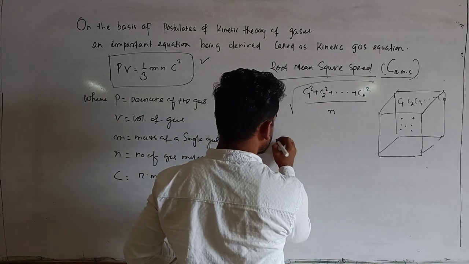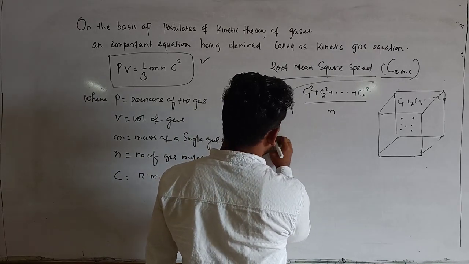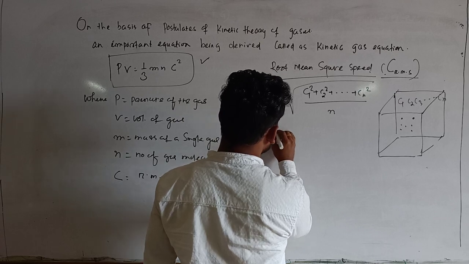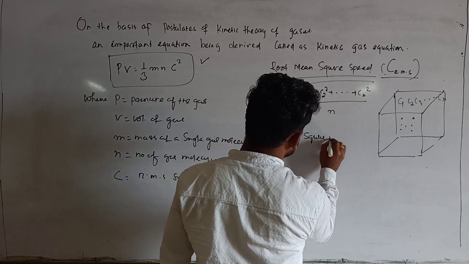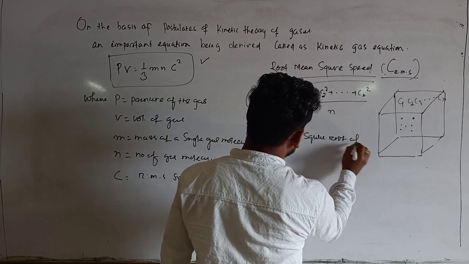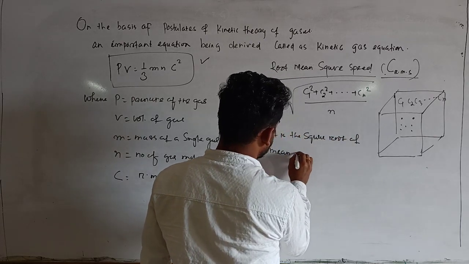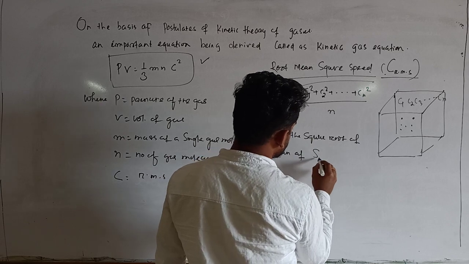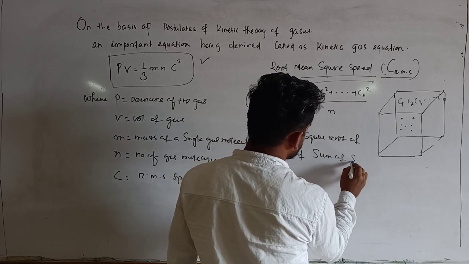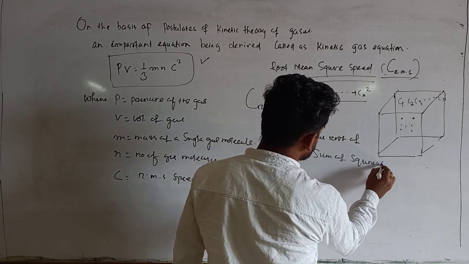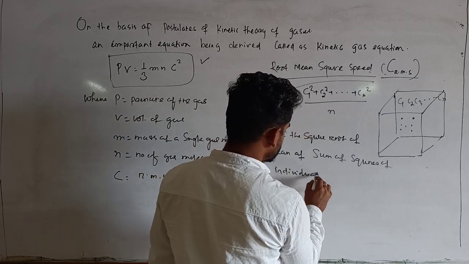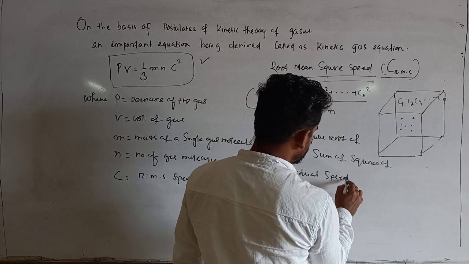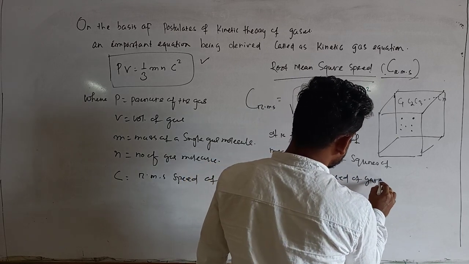Okay, that is the square root of the mean of the sum of squares of individual speeds of gas molecules.